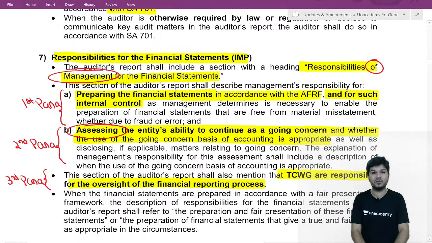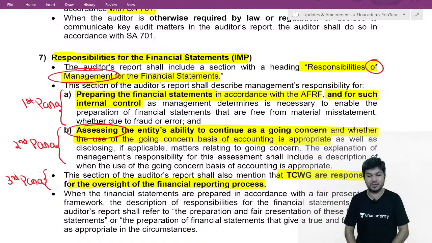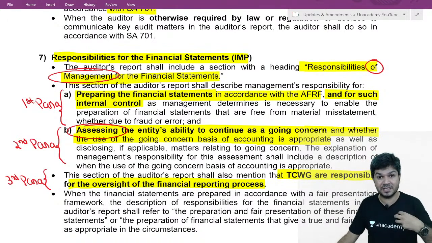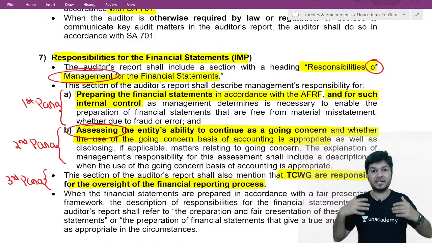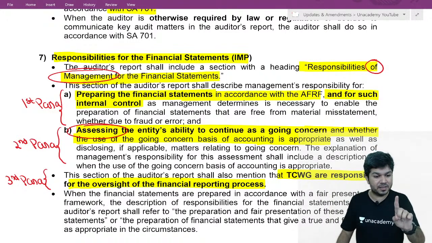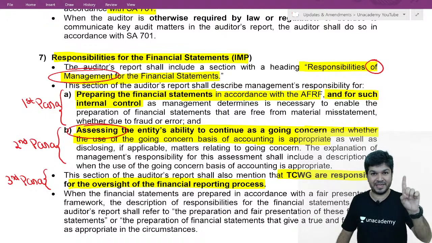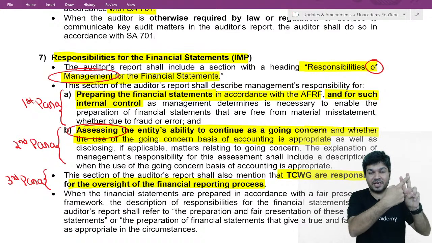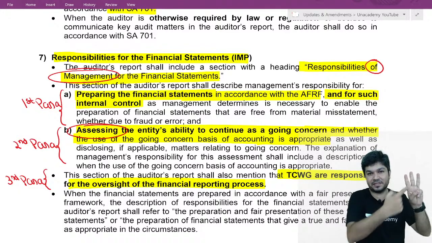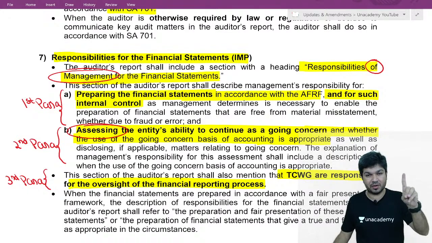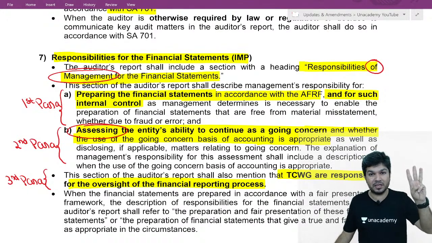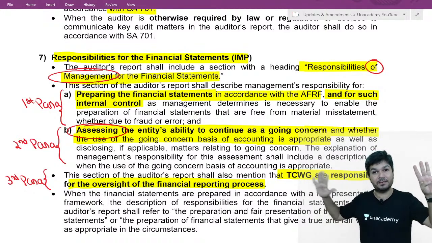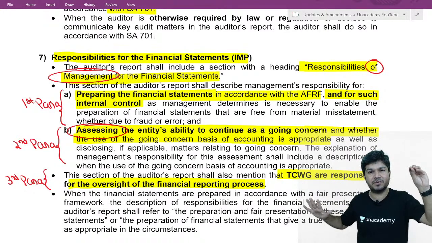As per that director's responsibility statement, the board of directors take some responsibilities: maintenance of adequate accounting records, safeguarding of assets, prevention and detection of fraud and error, selecting accounting policies appropriately, applying them consistently, making estimates and judgments which are reasonable.